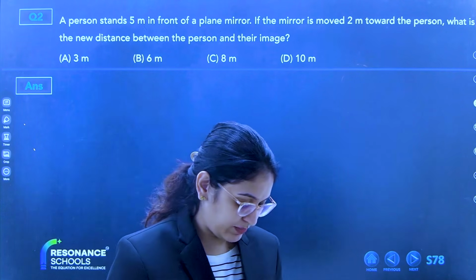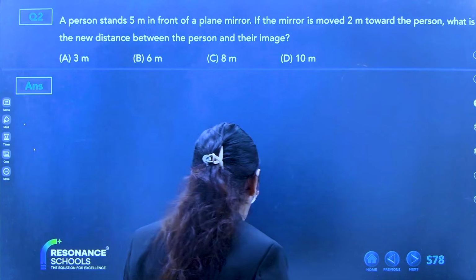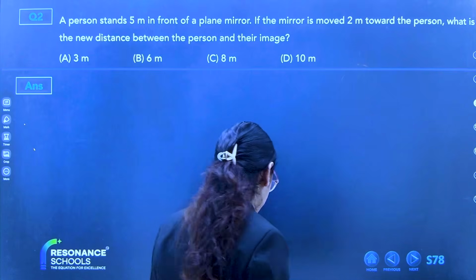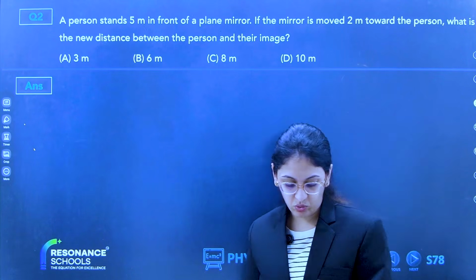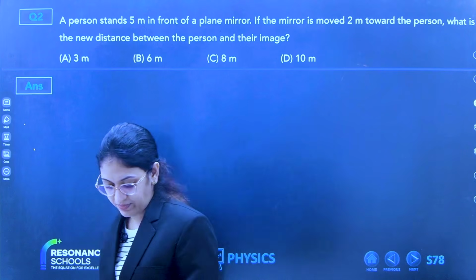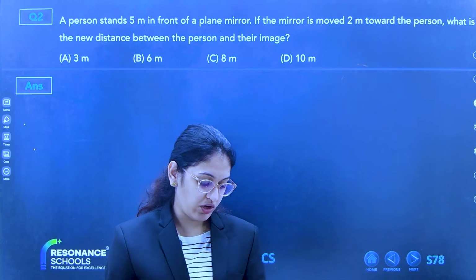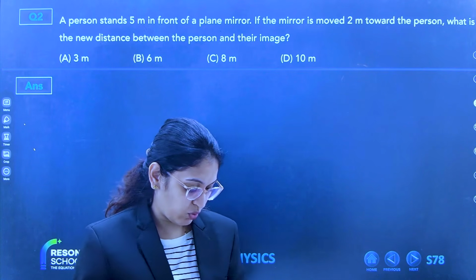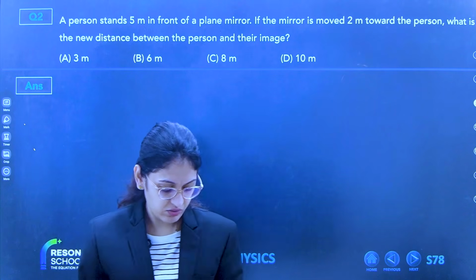Okay, B. Why? Tell me why B. 3 meter, 3 meter, B. How? 6 meter. Why? I want why. Ma'am, what is Kirchhoff's law? Kirchhoff's law is not in your syllabus right now.